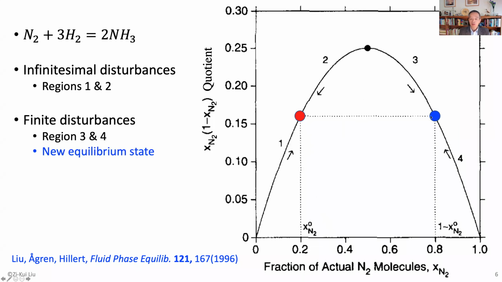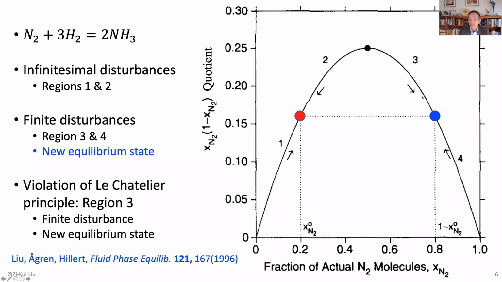What happens is that if you make the finite disturbance, go to regions 3 and 4, then you find the system will not go back to that equilibrium. It will find another equilibrium state. So now you see that in region 4, if you add nitrogen, it will decrease. That's fine. So we're in that equilibrium state. However, in region 3, if you add nitrogen from here, 0.2 to 0.6%, or actually about 0.5%, more N2 will be produced to its equilibrium state. So that's a violation of the Le Chatelier principle.